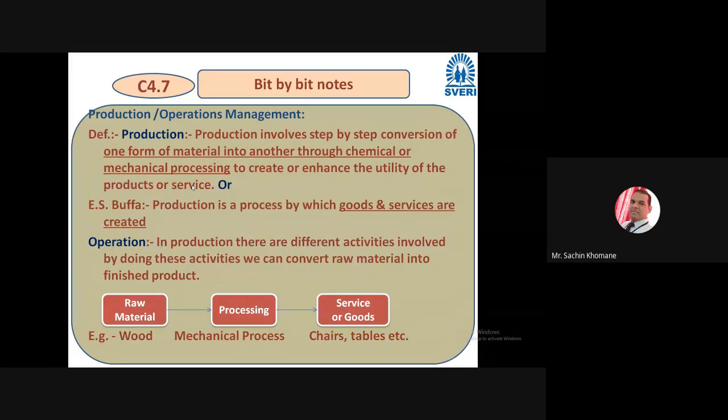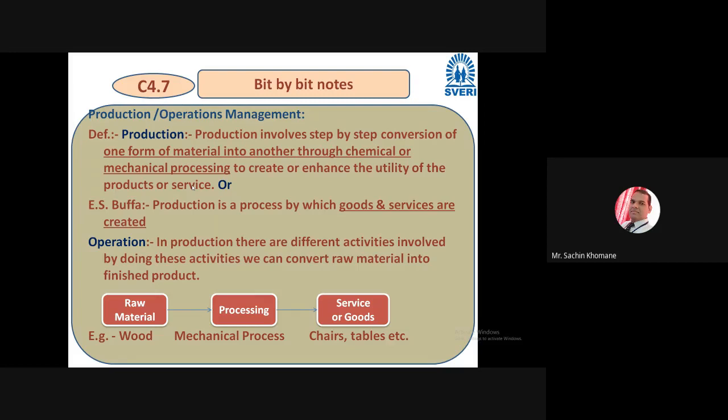So now let us start our bit by bit discussion. And the first bit is production and operation management. So let us see production first, and simultaneously operation, because they are very closely linked. That's why in the syllabus also they have mentioned production and operation management. So both are very closely related. So simultaneously we will have a discussion on it. So let us discuss definitions of production and operation.